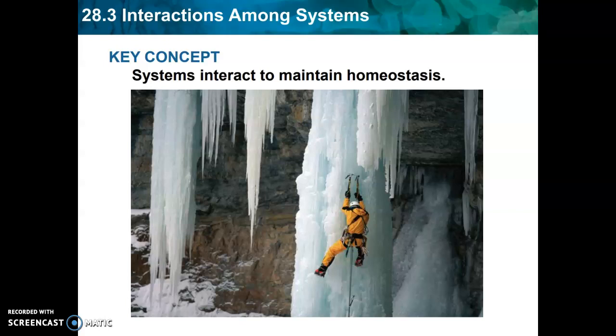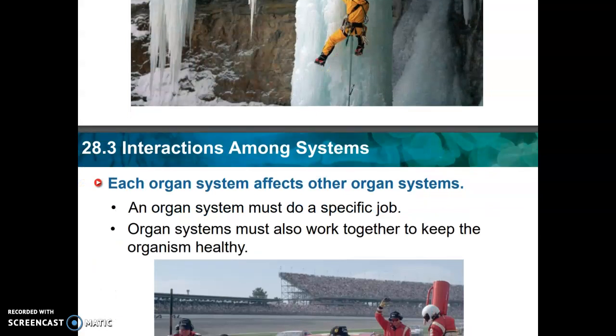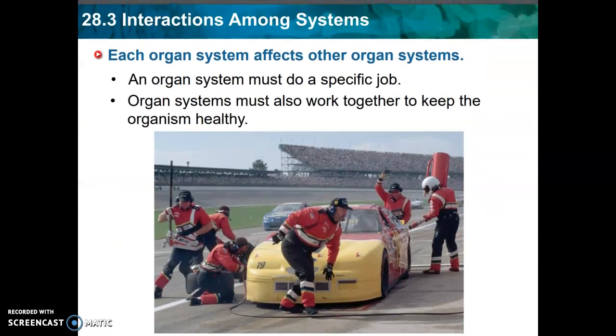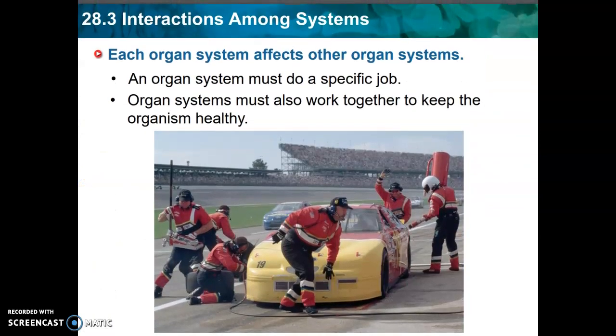Interaction among systems, more specifically, organ systems. Systems interact to maintain homeostasis. Each organ system communicates with other organ systems, and what one organ system does will affect the rest of the organ systems within one organism.